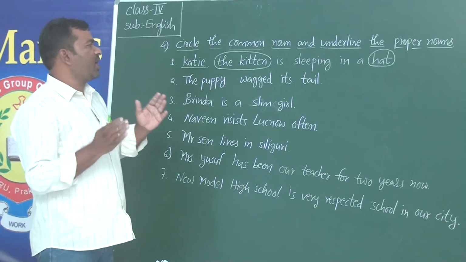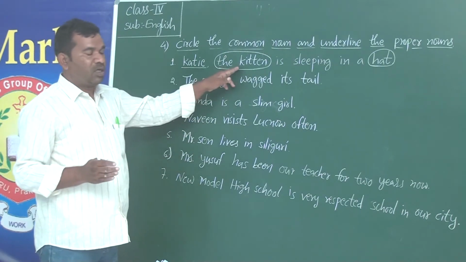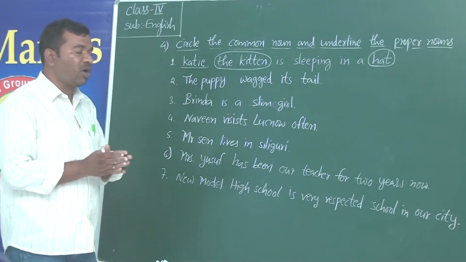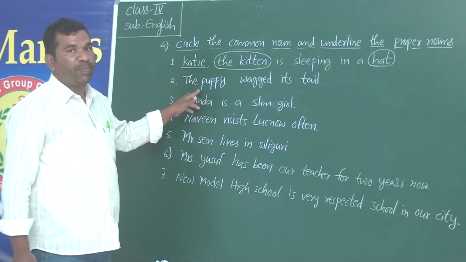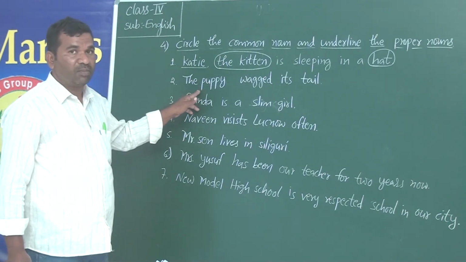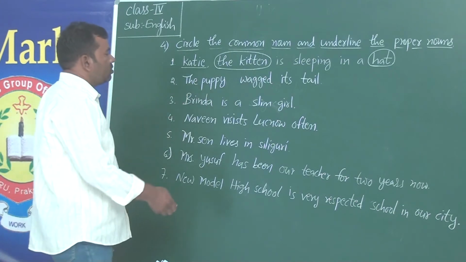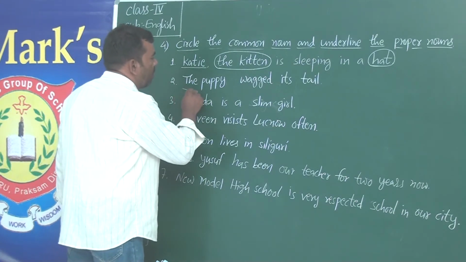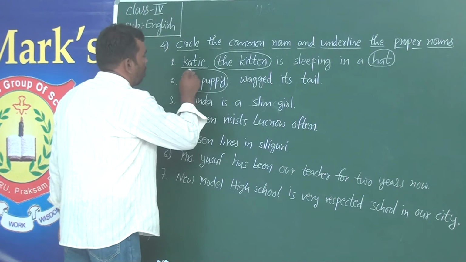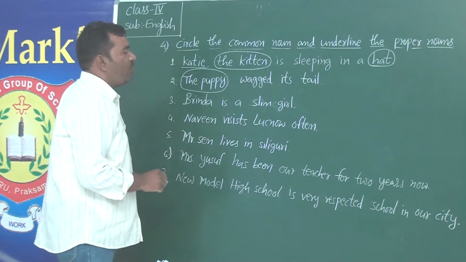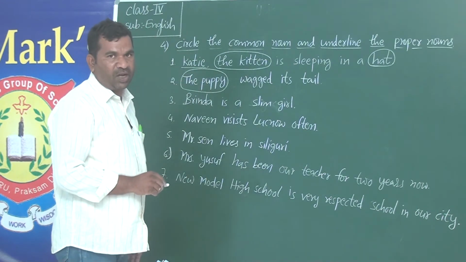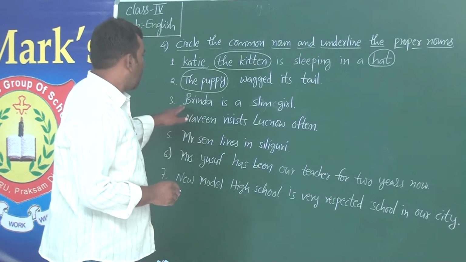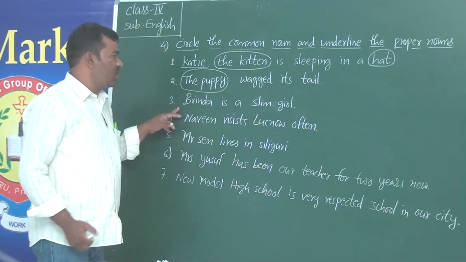In the same way the babies of a cat are called kittens, the babies of a dog are called puppies. Actually it's not a name. So therefore puppy is a common noun, and so is tail. Okay, and come to the third one.